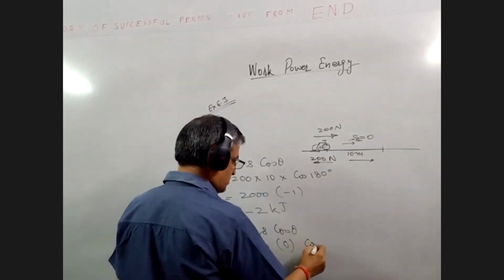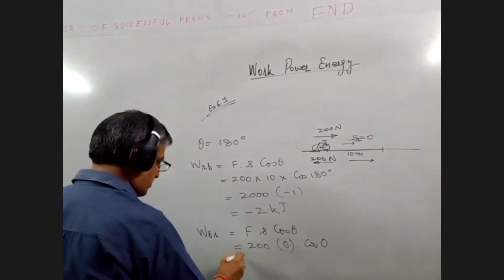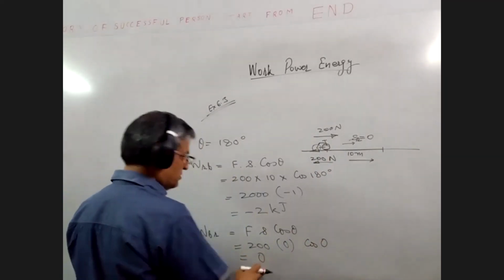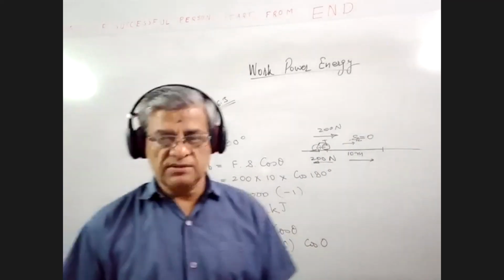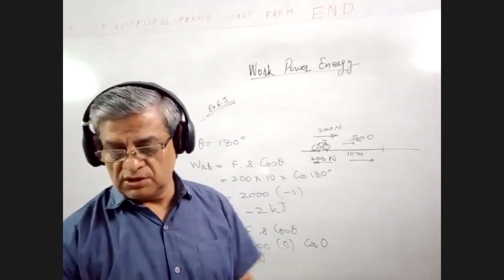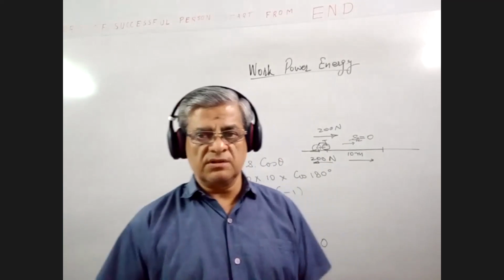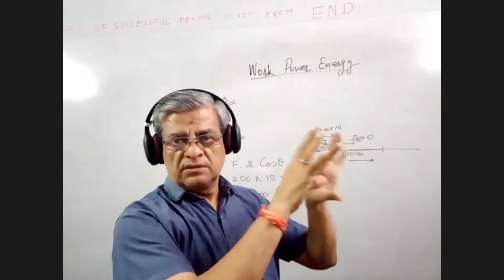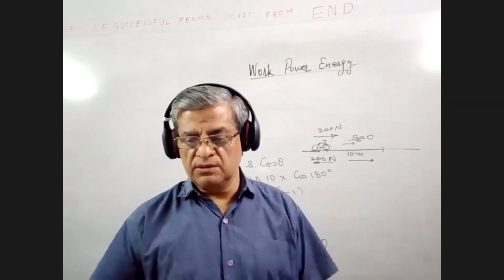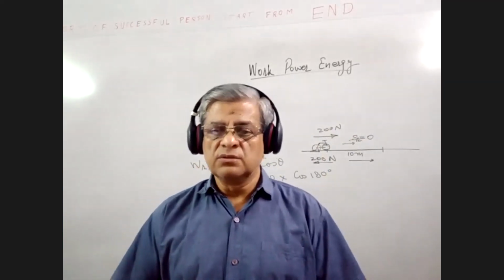So this is cos 0. So this work done comes out to be 0. No work is done by the bicycle on the road as the road is not displaced. ये सेम सिचुएशन है, हम दीवार को धक्का दे रहे हैं, जोर तो लग रहा है मगर दीवार डिस्प्लेस नहीं हो रही है. So in this case also no work is done.